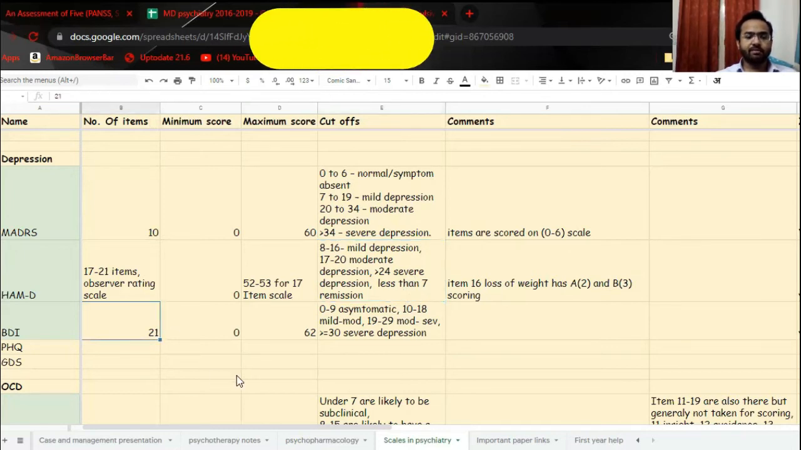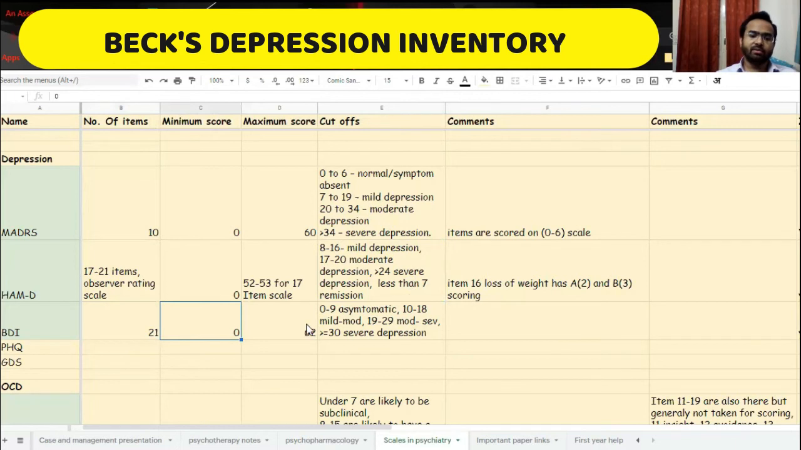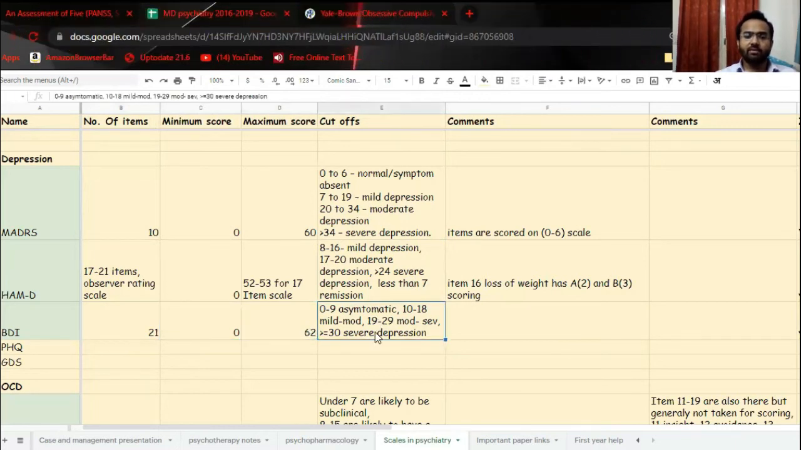BDI, Beck Depression Inventory, 21 items, minimum score 0, maximum 63, cutoffs are 0 to 9 asymptomatic, 10 to 18 mild to moderate depression, 19 to 29 moderate to severe depression, more than 30 is severe depression. Is 0 possible? Yes.